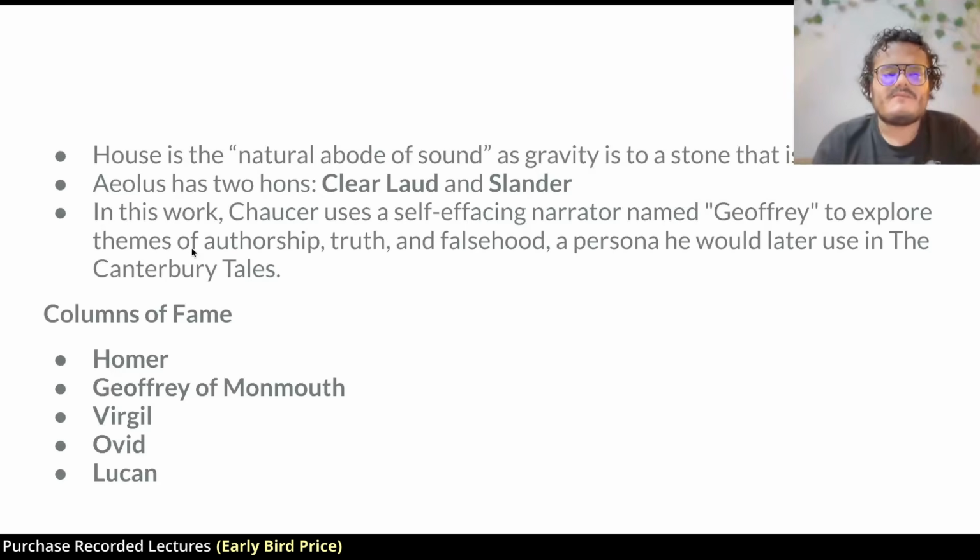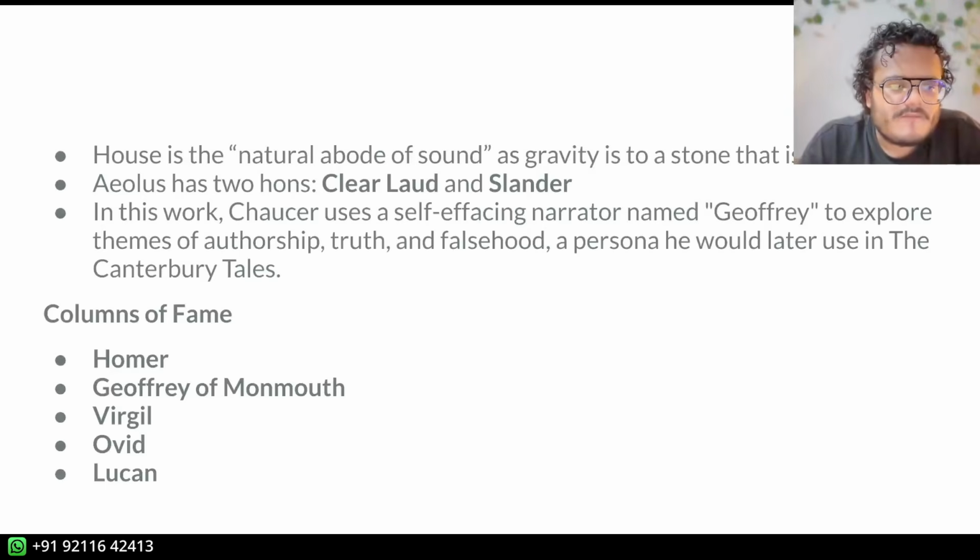Now, in the House of Fame, there are some columns, right? Pillars, basically, upon which there are people of great fame, people who have gotten fame. So, these are some of the people: Homer, Virgil, Ovid, and Lucan. These are classical writers. But there's also Geoffrey of Monmouth, who's an English writer.